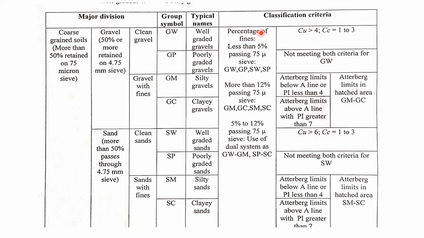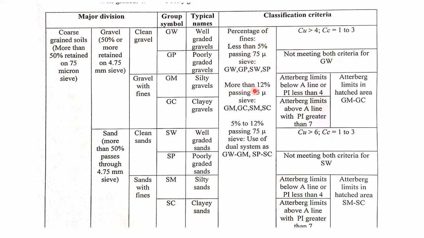It says that if the percentage of fines passing the 75 micron sieve is less than 5%, then we give the soil the names GW, GP, SW, and SP. You can see here. So definitely it will be coarser, less than 5% passing.